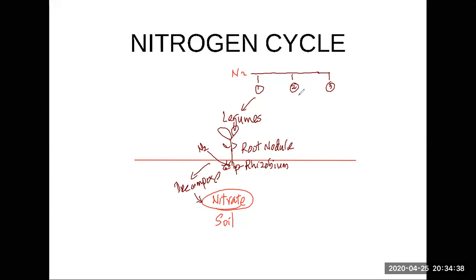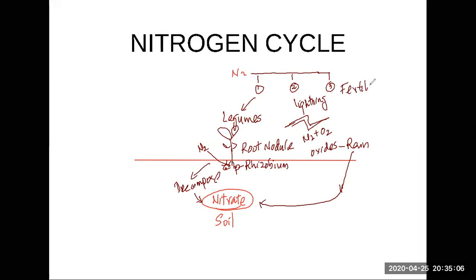That's the first method. Second method, whenever there is lightning. Lightning is a discharge of electricity between the clouds. When there is lightning, nitrogen reacts with oxygen to form oxides. And oxides dissolve in the rainwater and come to the soil. And when they come to the soil, they form nitrate. Right? That's another method. And the third method, in the factories, they make fertilizers that contain nitrogen. It's called nitrate fertilizers.